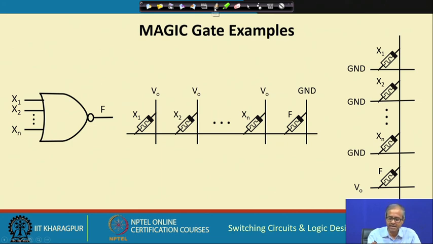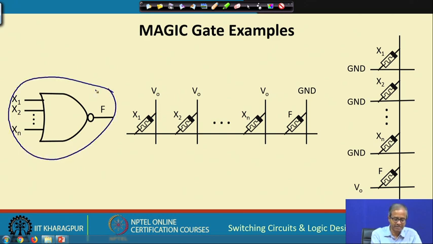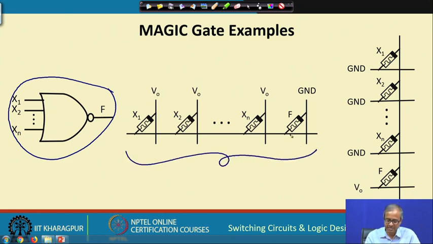Here I have just taken an example of a NOR gate. This is an n input NOR gate. There are n number of inputs and one output. Now, you can very easily implement it using memristor like this. There are n memristors x1, x2 to xn, which represent the inputs, and one memristor representing the output. In the previous slide I mentioned, for NOR gate, this output memristor must be initialized to the 1 state, which means on, and depending on the inputs, you will have to initialize these input memristors.